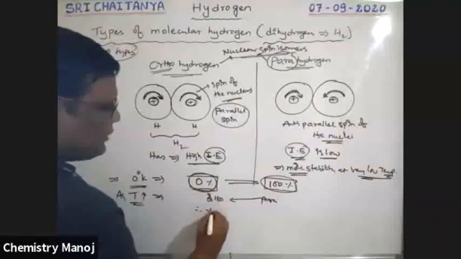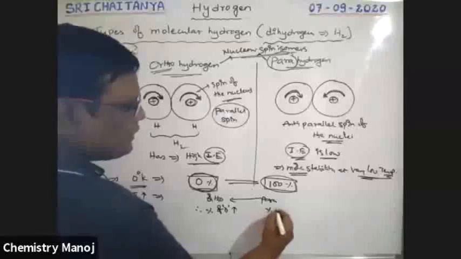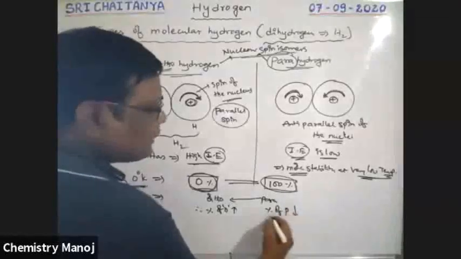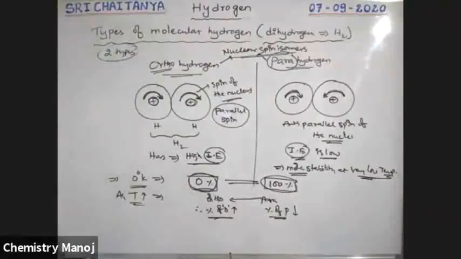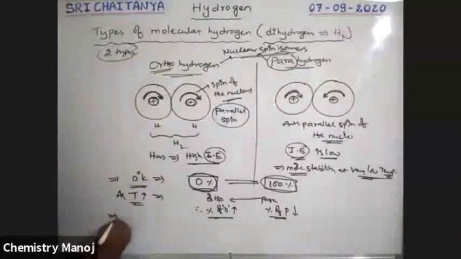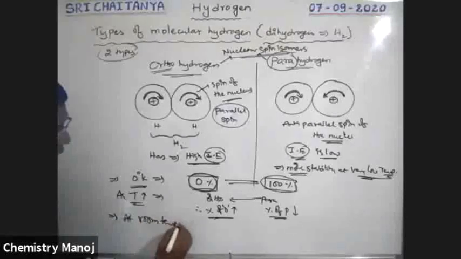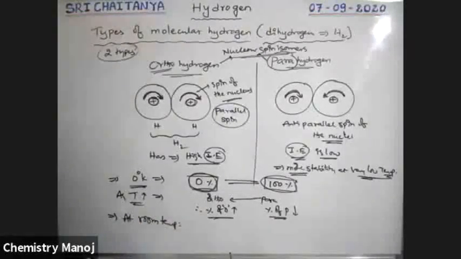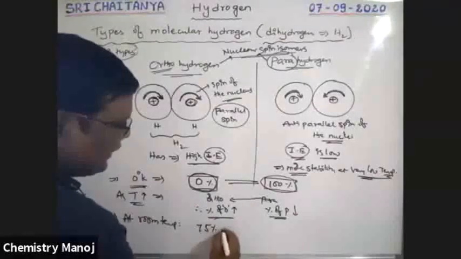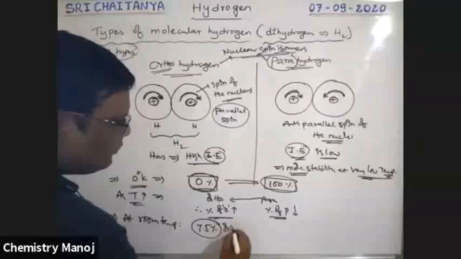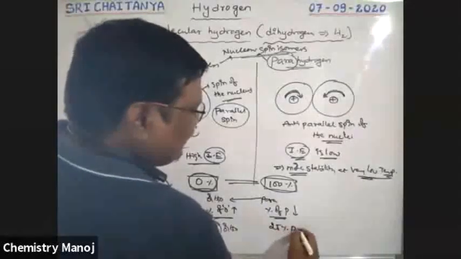Therefore, percentage of ortho increases and percentage of para decreases. At room temperature, nothing but 25 degrees centigrade, boys, we have 75% ortho and 25% para.